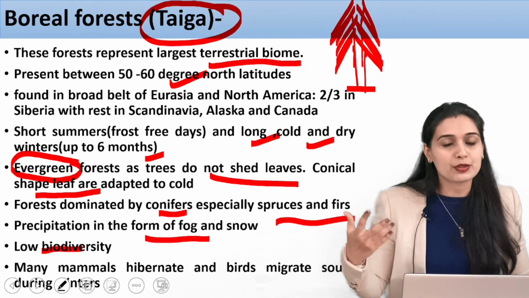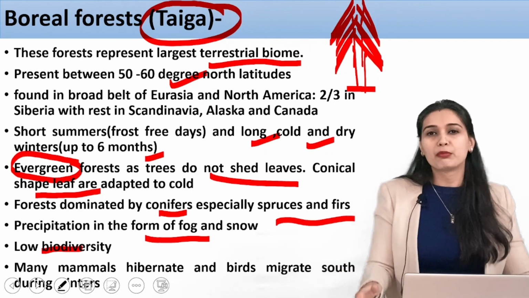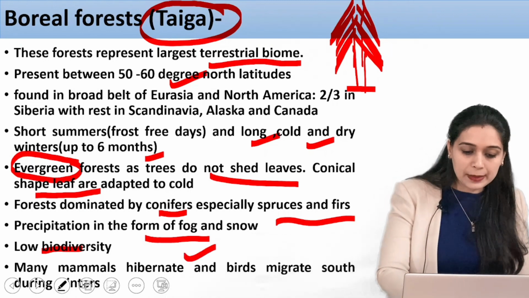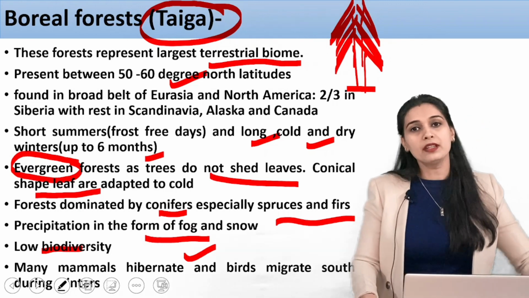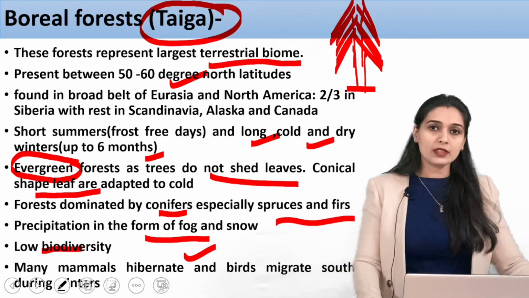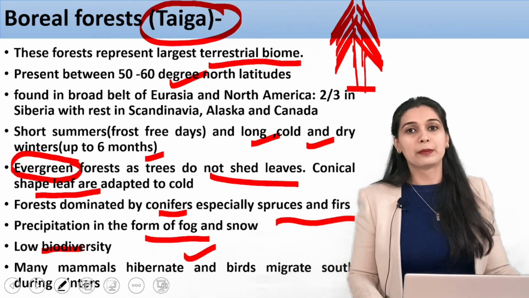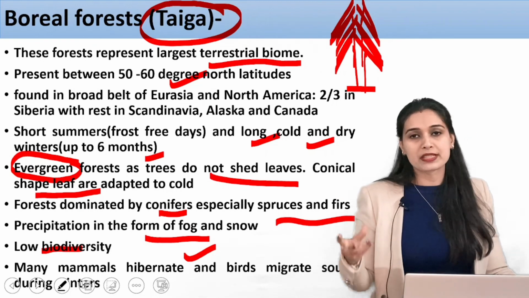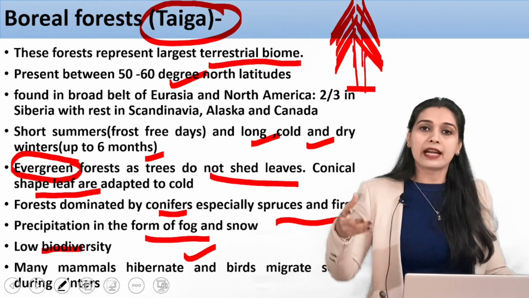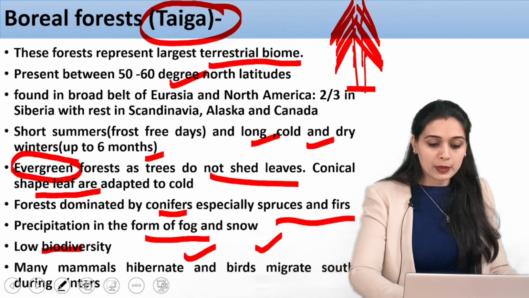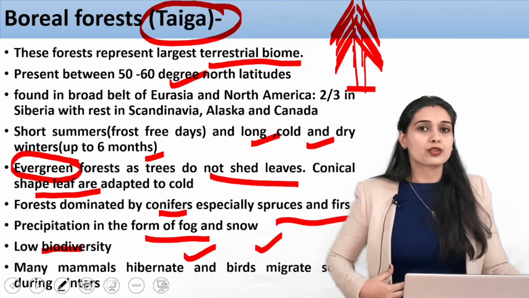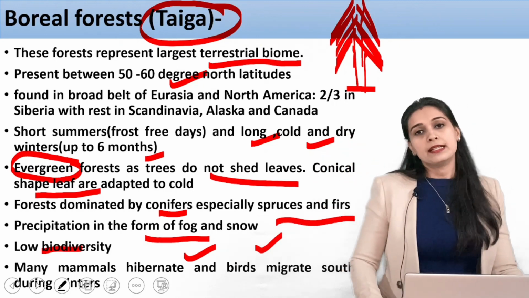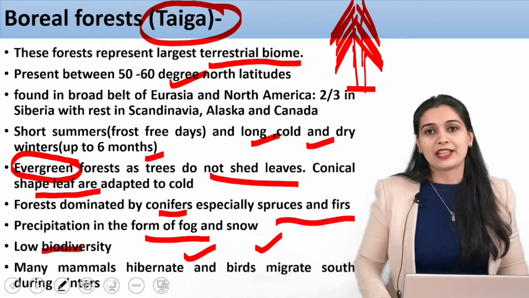Because to survive in such extreme conditions, you will not have many trees which can adapt to such cold temperatures. Many mammals hibernate. The mammals have also adapted to such cold environments. They can hibernate for up to 6 months, and then they wake up again and continue for the short summer season. They hunt, they breed, and then they go back to sleep. Birds generally migrate to the south in such winters. This is actually the characteristic feature of Siberia, if you have seen it on National Geographic or Discovery Channel.